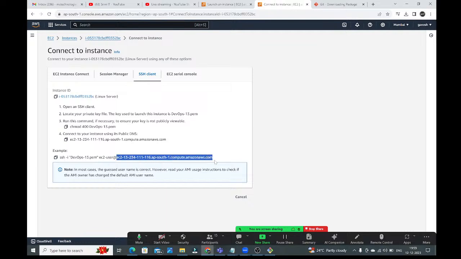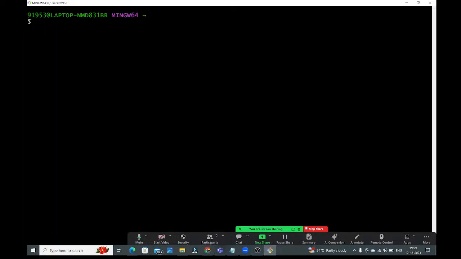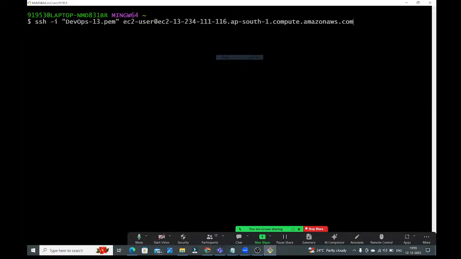This is the name of the computer. ec2-user is the default user in this computer. If you want to connect to this default user in this computer, you should use this PEM file. From this location only, you can connect to the ec2-user, which is available in this Linux virtual machine. Okay, now copy this one. Now go here and just paste that command here. Enter.